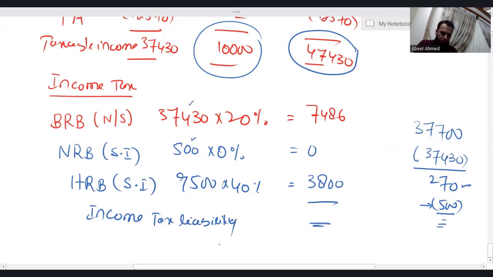So 7,486 plus 3,800, I'm getting 11,286. So your income tax liability is 11,286.